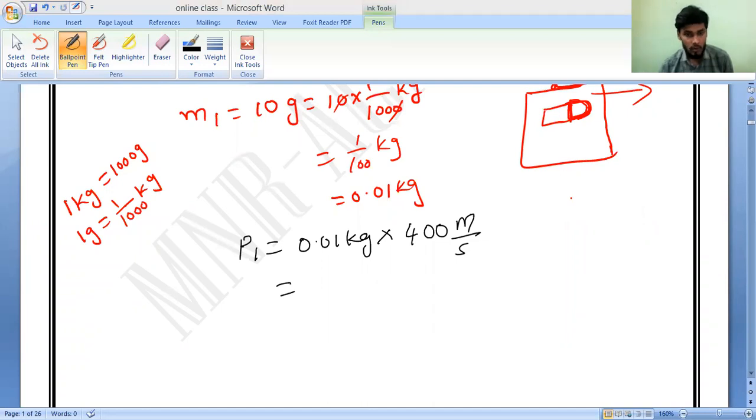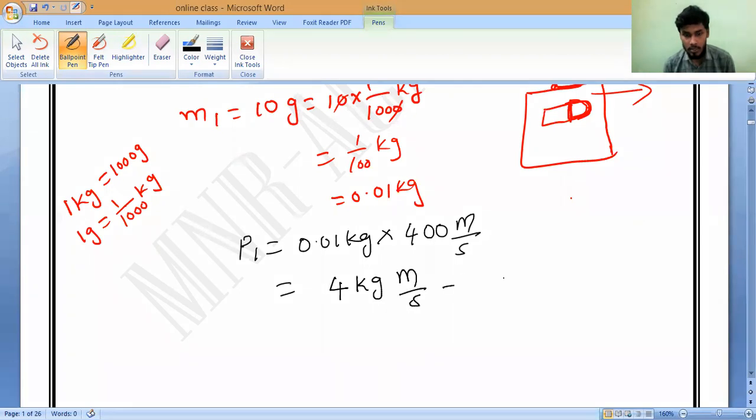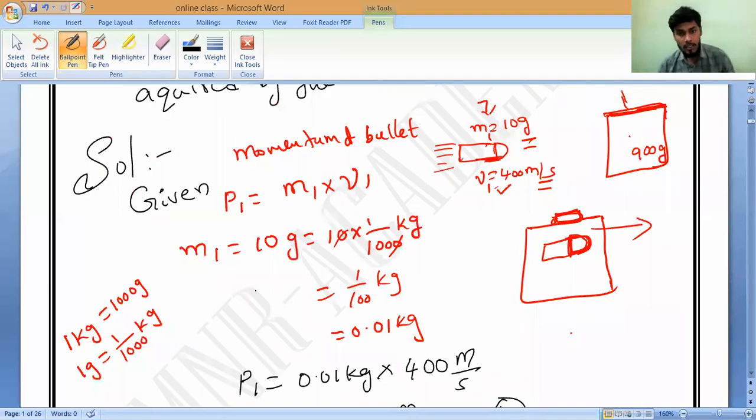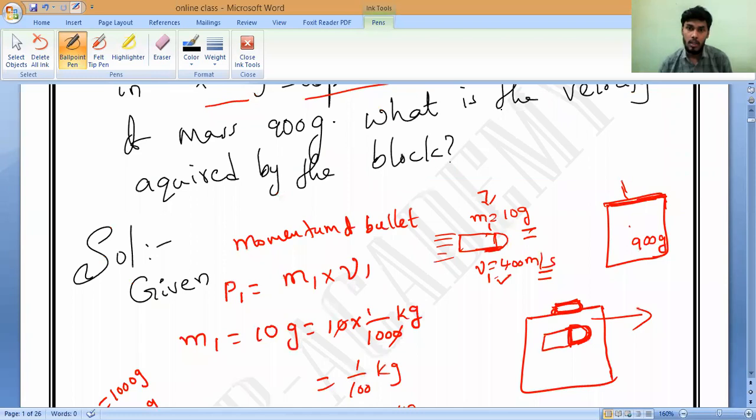4. Or else, just normally also you can take it. So you can keep this one as 4 kilogram meter per second. Let me assume this is the one. Do you understand? Because we have to equate, correct? V2, V1. Now, let us all observe. Try to understand the question very carefully.